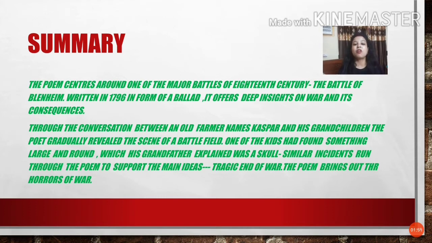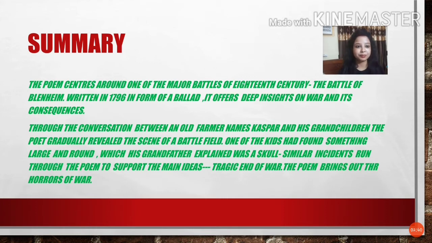This poem is written in the form of a ballad and it offers us a deep insight into the war, that is, the consequences, the horrors and the after effects of the war. This has been portrayed in this poem. Through the conversation between an old farmer named Caspar and his grandchildren, the poet gradually reveals the scene of a battlefield.